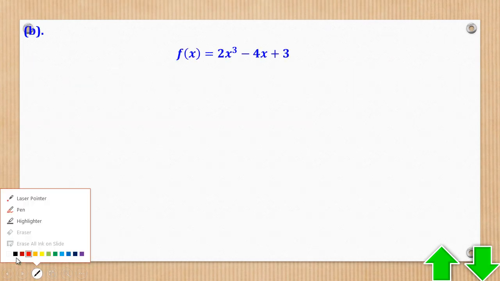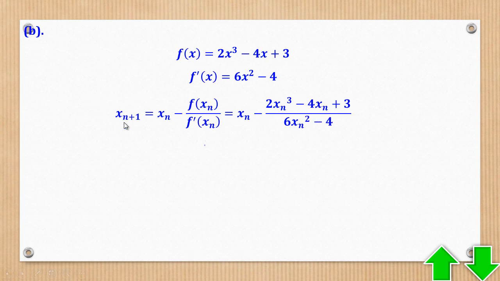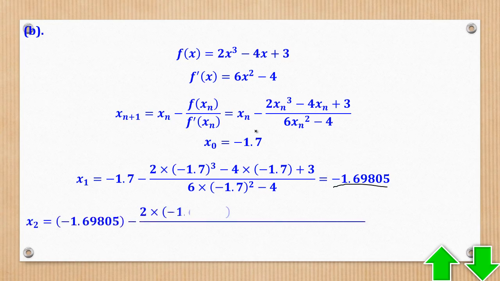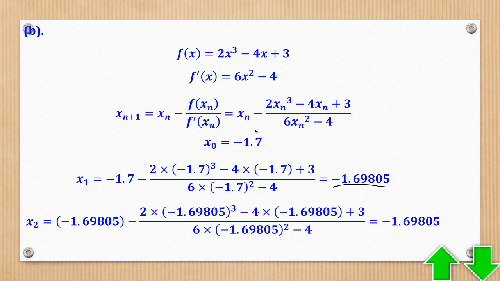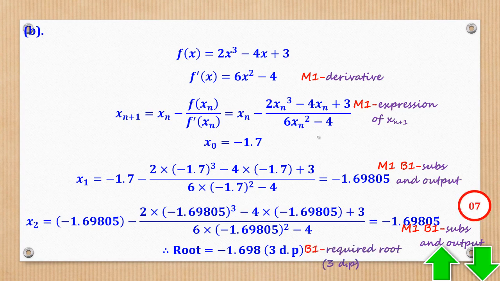So f(x) will be that, differentiate it to get f prime x, then quote the formula for NRM and substitute for f(x) and f prime x. So x naught is -1.7, then substitute for xn to get the new x1, which is that, then substitute again to get x2, which is that. So there you stop, because when you round off to 3 decimal places, they are exactly the same values. Therefore, you can state the required root. And that's what they wanted.